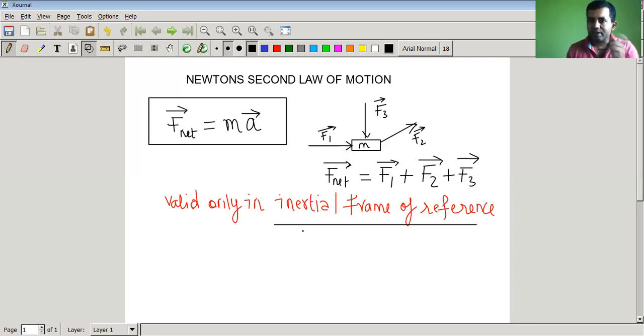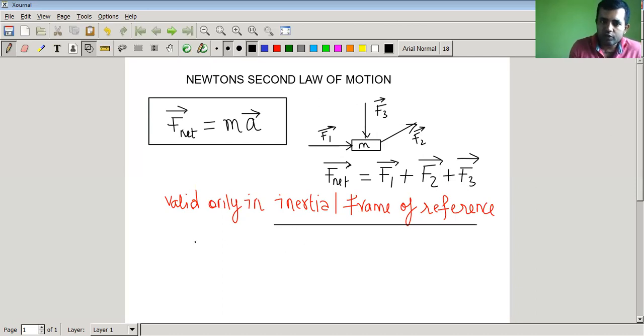Now, what is an inertial frame of reference? An inertial frame of reference is a frame which is either at rest or moving with constant velocity.